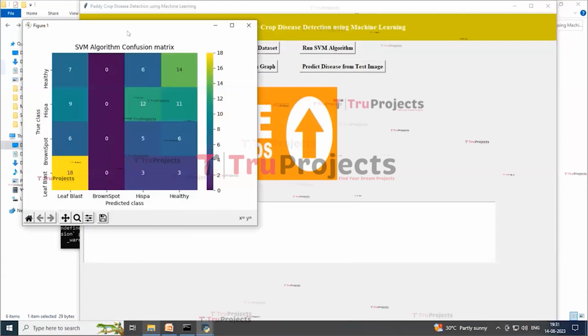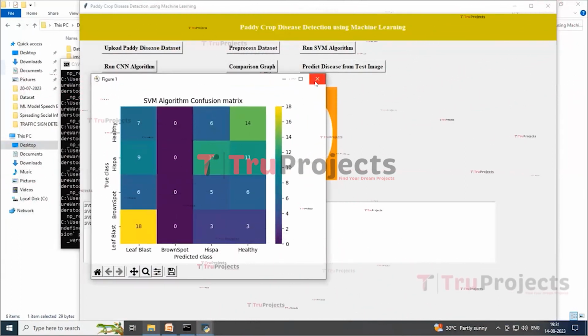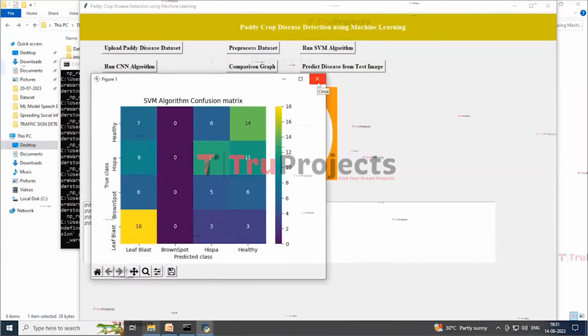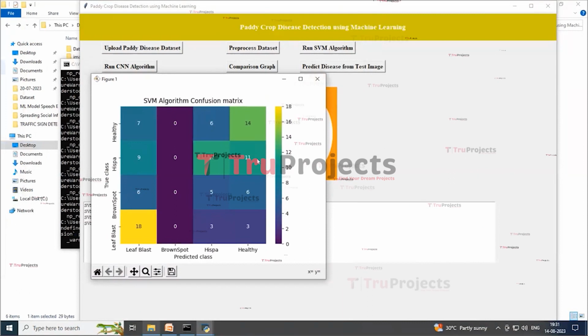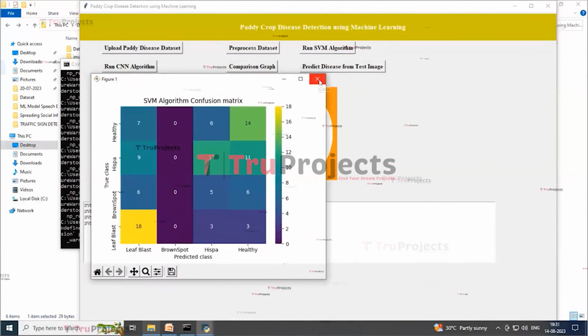Here in this graph you can see that the SVM got 40% accuracy, and in the confusion matrix graph the x-axis represents the predicted class and the y-axis represents the true labels. In this graph we can see SVM predicted so many images incorrectly, and so now closing this graph.